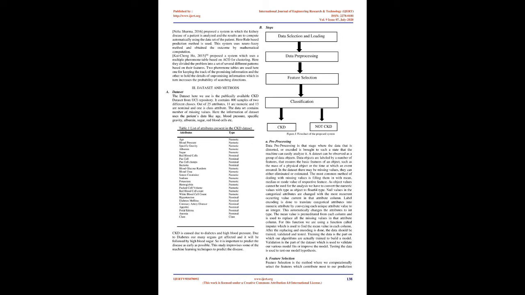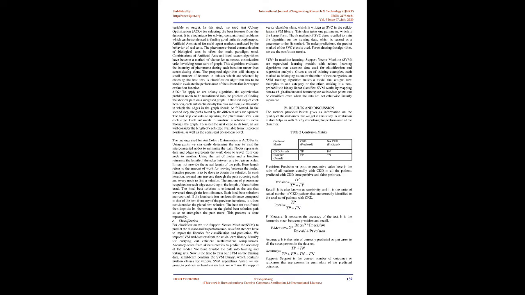A. Pre-processing. Data pre-processing is that stage where the data that is distorted, or encoded is brought to such a state that the machine can easily analyze it. A dataset can be observed as a group of data objects. Data objects are labeled by a number of features, that ensures the basic features of an object, such as the mass of a physical object or the time at which an event occurred. In the dataset there may be missing values, they can either be eliminated or estimated.